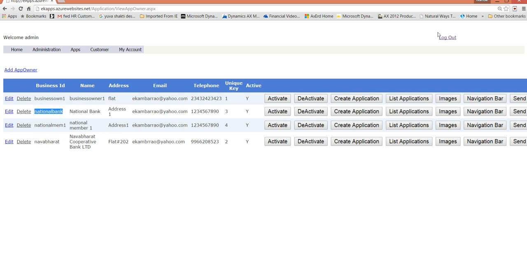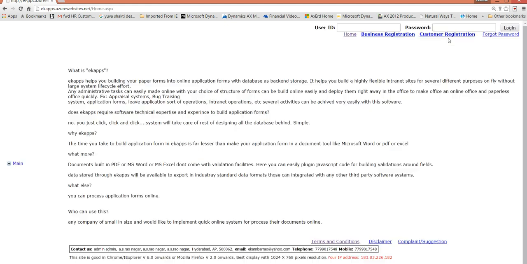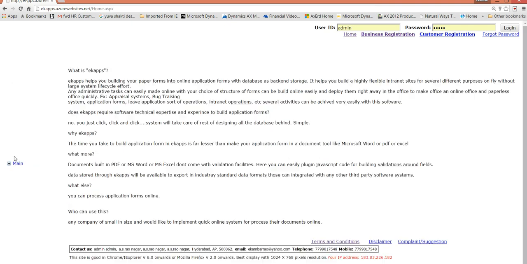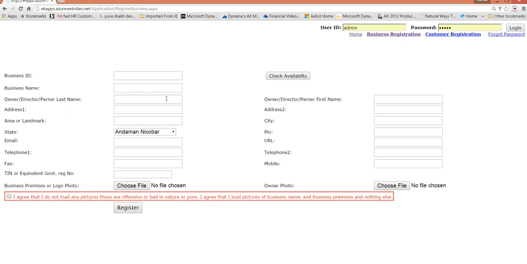So everything is automated there. So now let us say I'll just try the business user here. We can remove this, we can customize it to not have this, and it can be only registered by admin from inside, whereas we have provided this one here for a public demo purpose. So here, the business unit: now what we have here is business owner 1 and National Bank. Similarly, using this form, both of those were registered as business units.